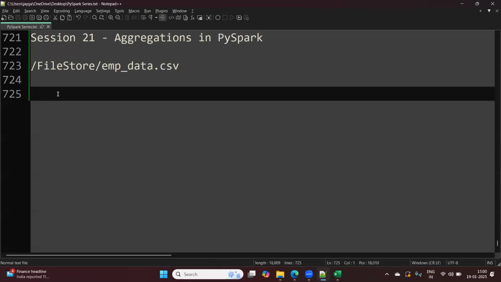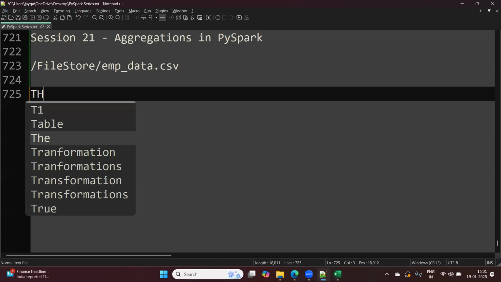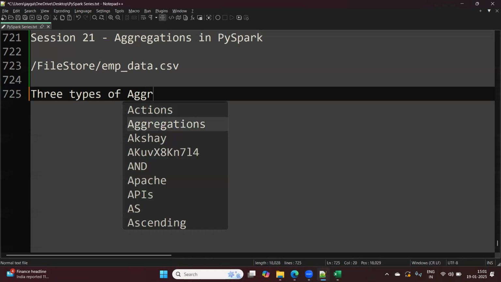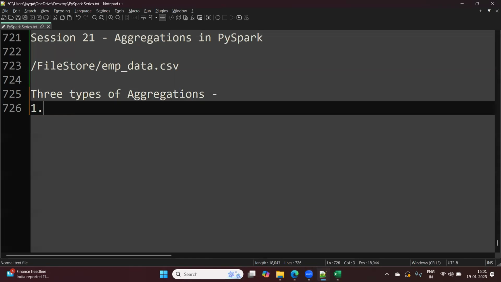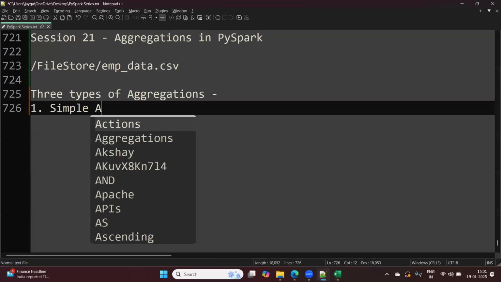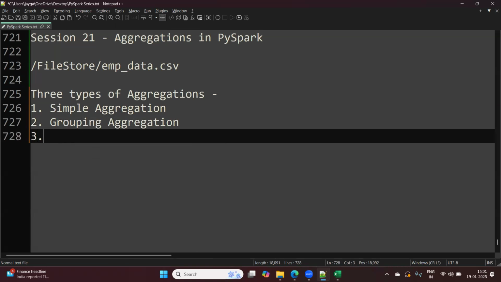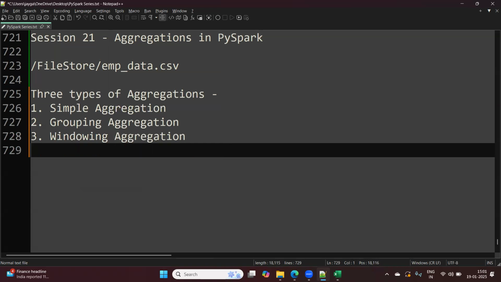So from this session, we will start with aggregations in PySpark. In PySpark, at a higher level, there are three types of aggregations that can be performed. First is simple aggregation. Second is grouping aggregation. And third is windowing aggregation.